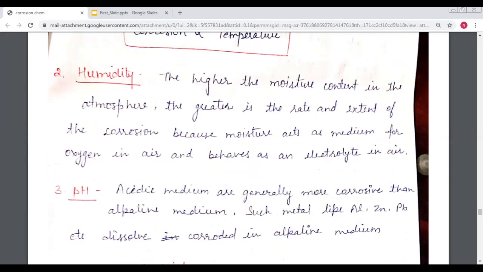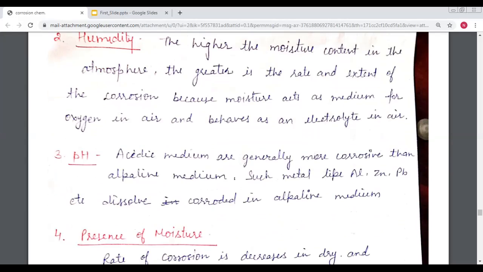Then humidity is also a factor by which corrosion increases. The higher the moisture content in the atmosphere, the greater the rate and extent of corrosion, because moisture acts as a medium for oxygen in the air and behaves as an electrolyte.